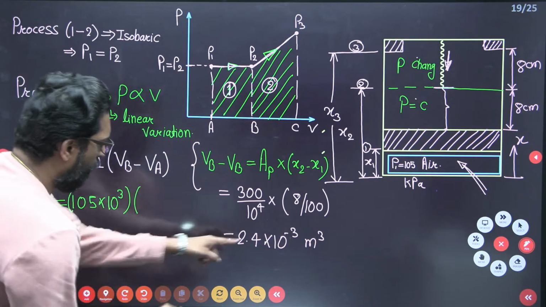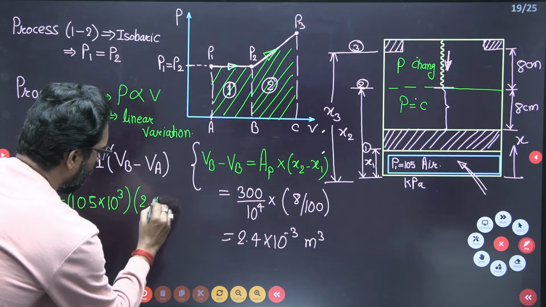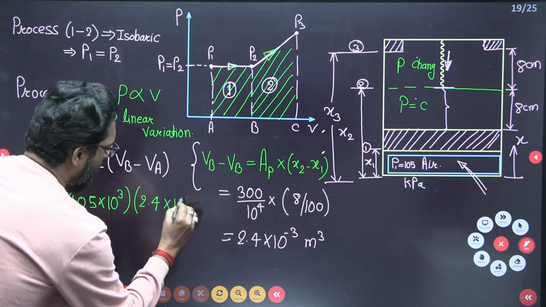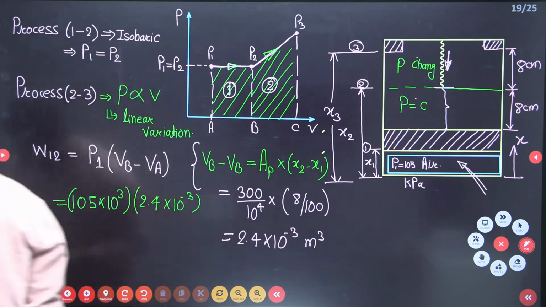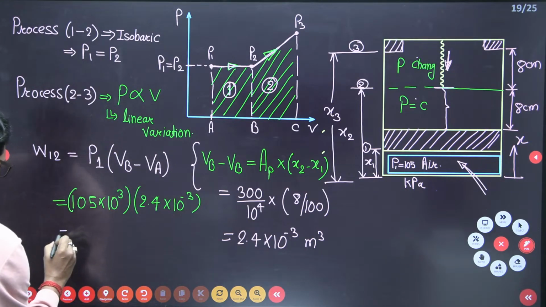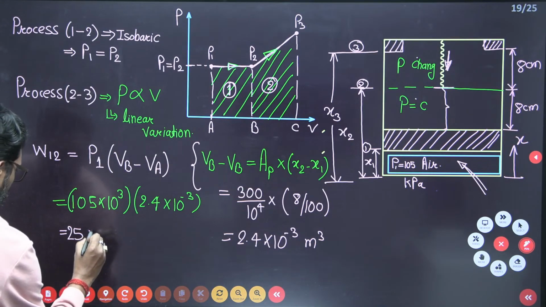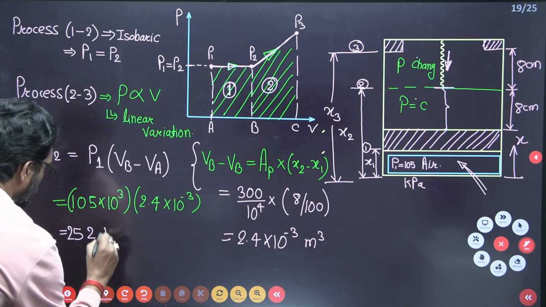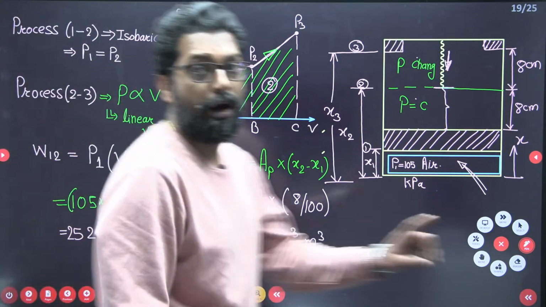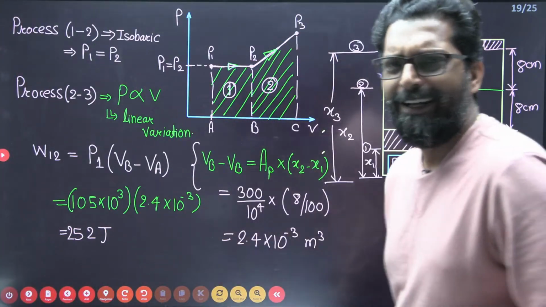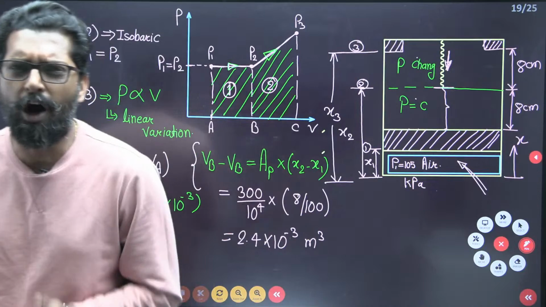Now change in volume, it is your 2.4 cross 10 to the power minus 3. How much is it? This is your 252 joule. This is work 1 to 2. Why do you have to put the kilowatt?